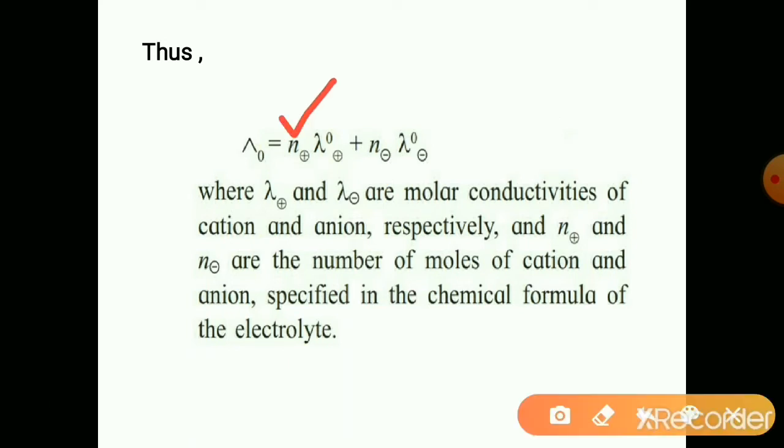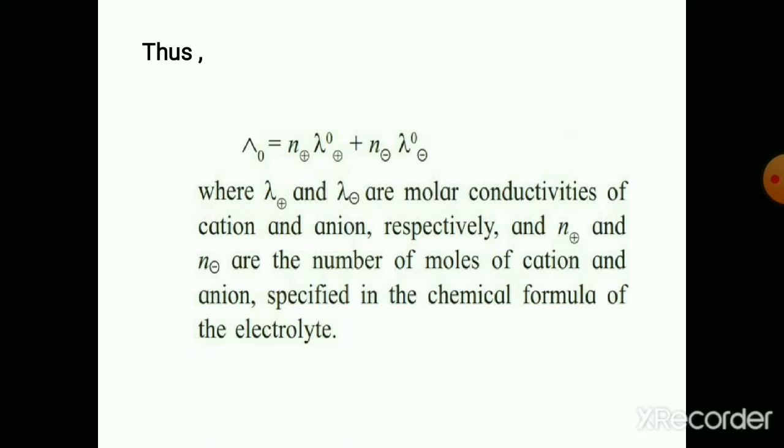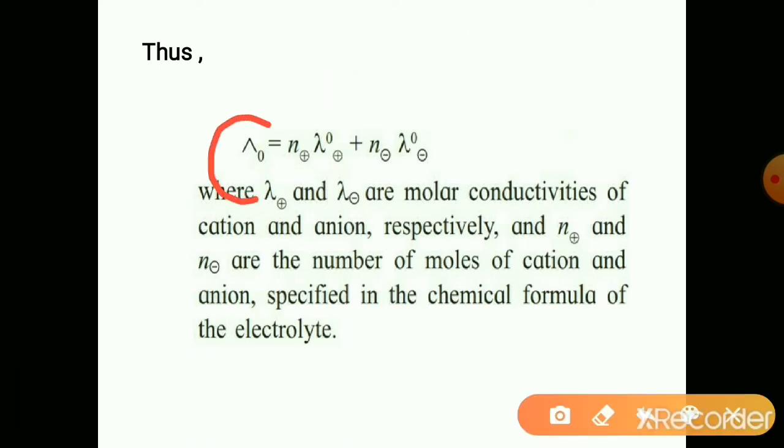N plus is the number of cations produced after dissociation of that electrolyte. N minus is the number of anions produced after dissociation. So on dissociation, it gives N plus cations and N minus anions, and lambda naught of that electrolyte is the sum of the lambda naught of cation and anion.